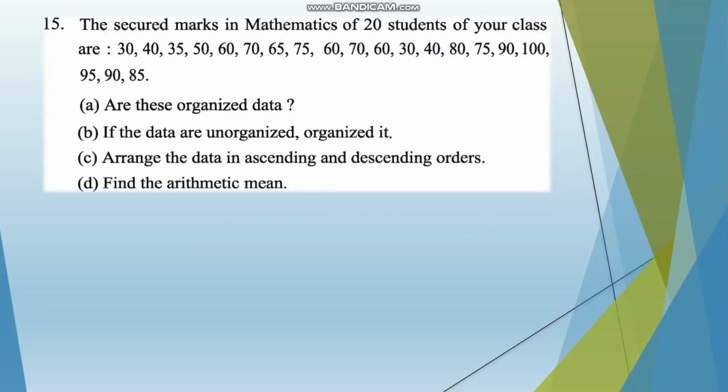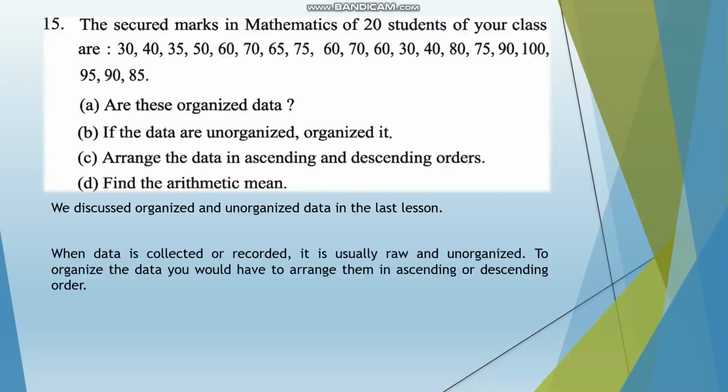Question number 15. The secured marks in mathematics of 20 students of your class are as such. Now, the first question is, are these organized data? We discussed organized and unorganized data in the last lesson. So from that, we can conclude that this is basically a piece of data which has been recorded but has not been organized. When data is collected or recorded, it is usually raw and unorganized. To organize the data, you will have to arrange them in ascending or descending order. The data here is very random, so this is basically raw data. This is not organized.